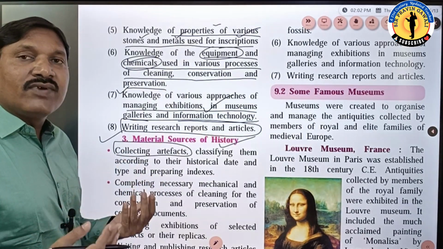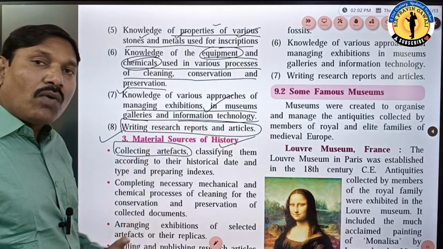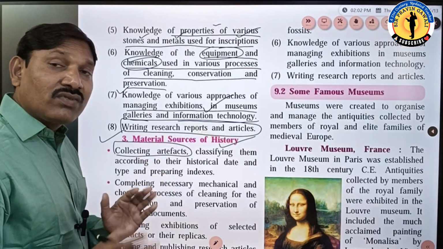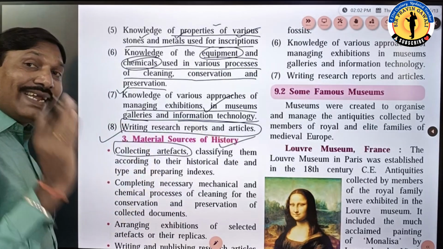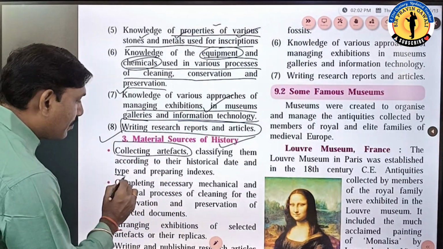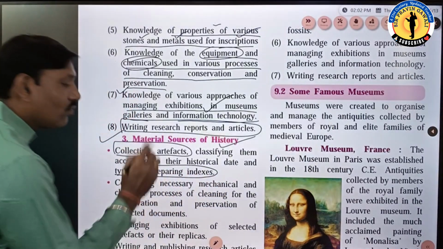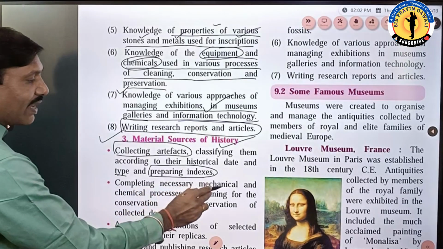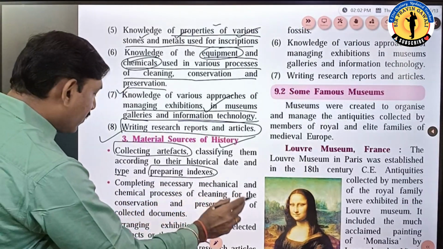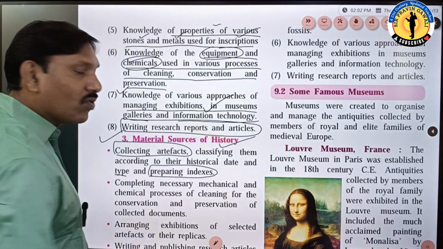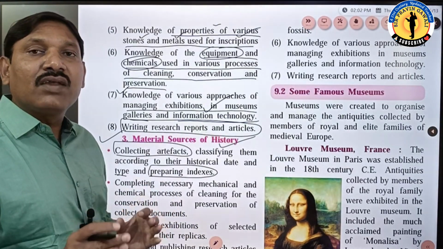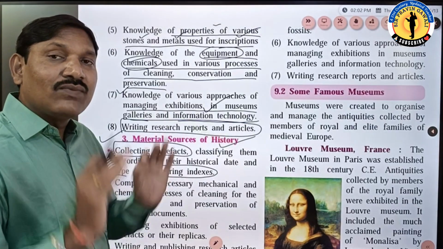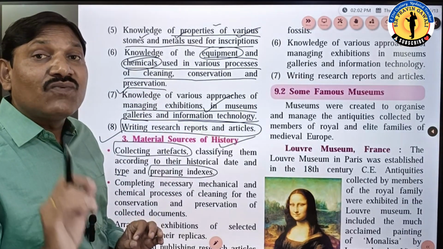For example, in excavation, if you found any object, then we have to obtain it, we have to clean it, then we have to study it, and we have to classify it according to the date, according to the time and type, and prepare indexes. According to that we have to write an index, alphabetical index we can say. Now next one, completing necessary mechanical and chemical processes of cleaning for the conservation and preservation of the collected documents. Just now I have told you, if you want to conserve it, preserve it, we have to do some process on it, treatment on it, mechanical as well as chemical, so that we can conserve it, preserve it for a longer time.